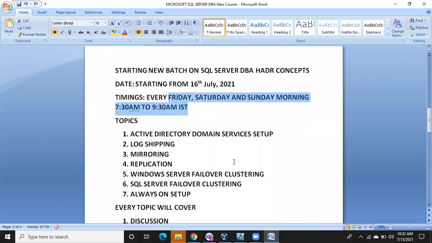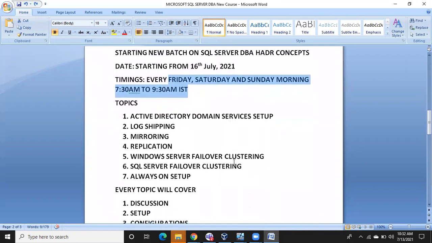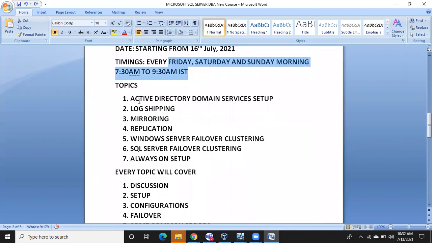So what topics are we going to discuss under this HADR? First we are going to discuss Active Directory domain services. Why? Because Active Directory domain services are very important. We have to configure the domain. It's not like installing SQL Server and discussing log shipping, mirroring, and all in local instances. It will be as per the real-time setup: the way real-time servers are in an organization, in the same way we are going to configure the real-time environment with the domain.